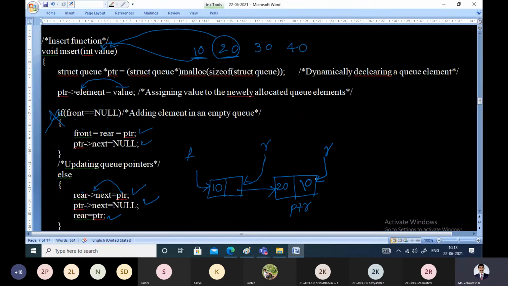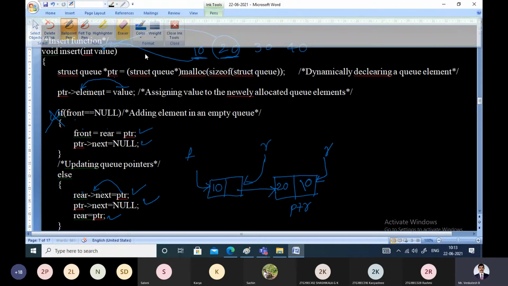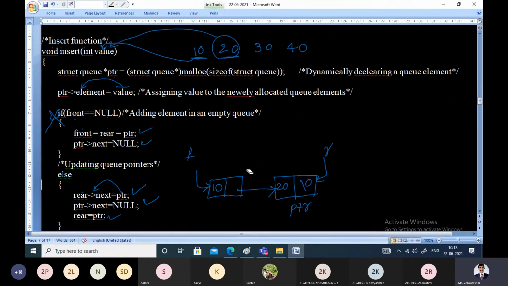So that means rear pointer is pointing to the new node called PTR. This I will remove it for completeness. This is how we have inserted successfully one node. So let us say you want to insert one more node, 30.